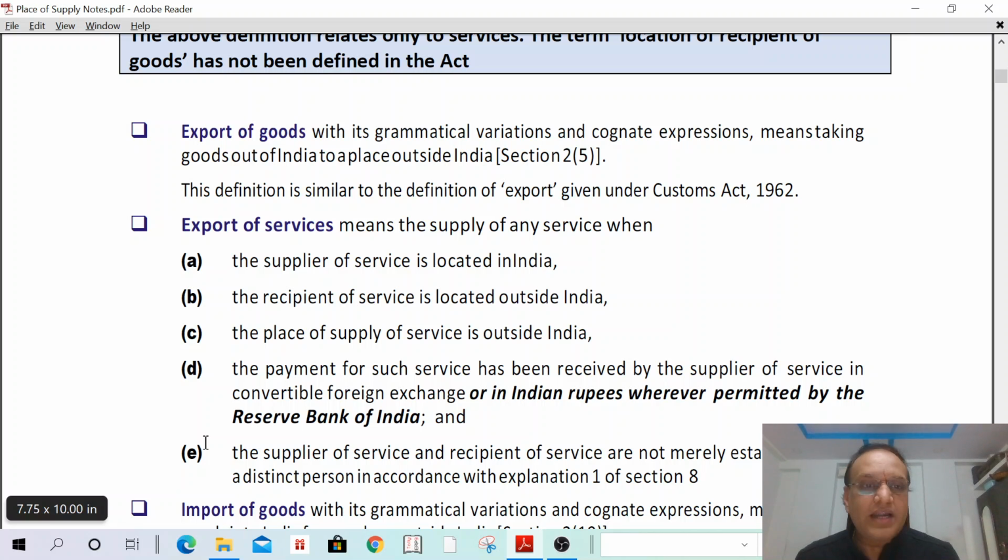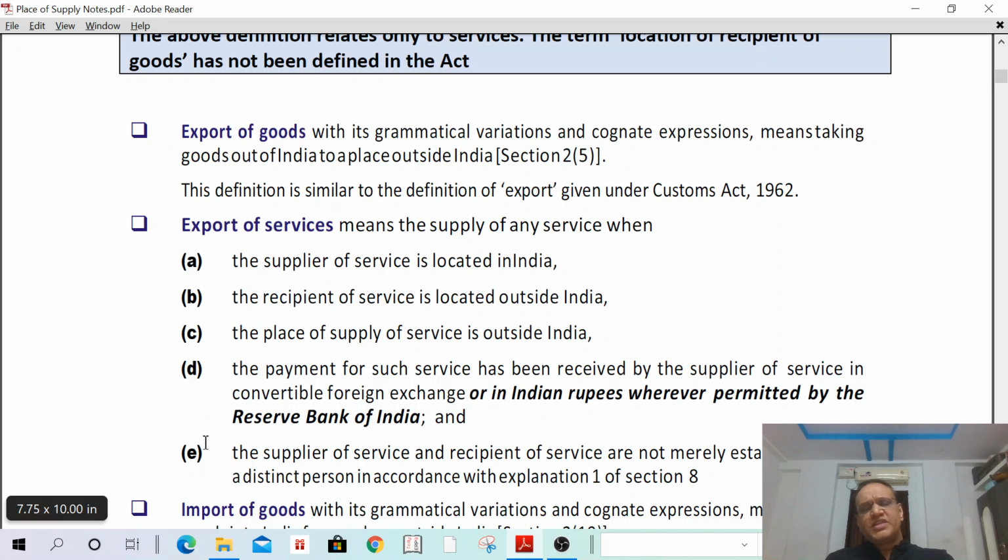What are the 5 points? The supplier of service is located in India. The recipient is outside India. And the place of supply of such service is also outside India. And the payment for such service is received in convertible foreign exchange, or in Indian rupees if it is permitted by the RBI. The supplier of service and recipient of service are not merely establishments of a distinct person. That is, they are not related persons.